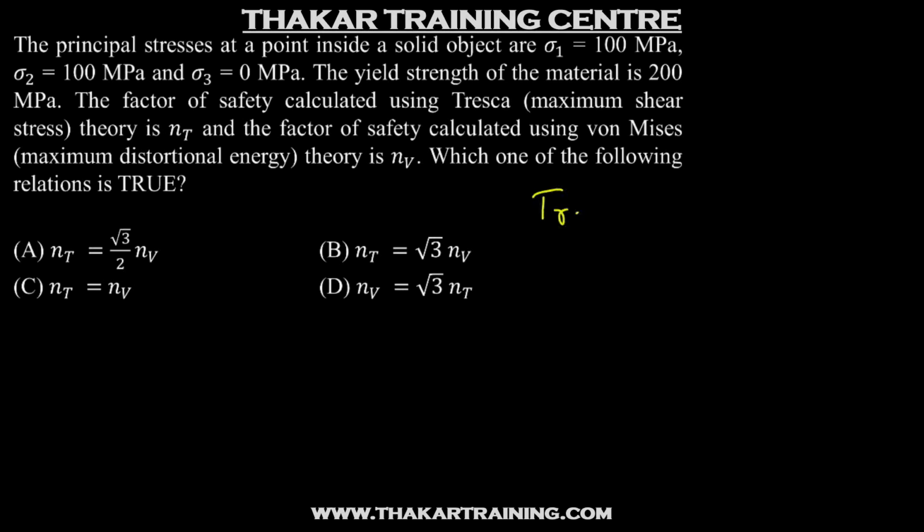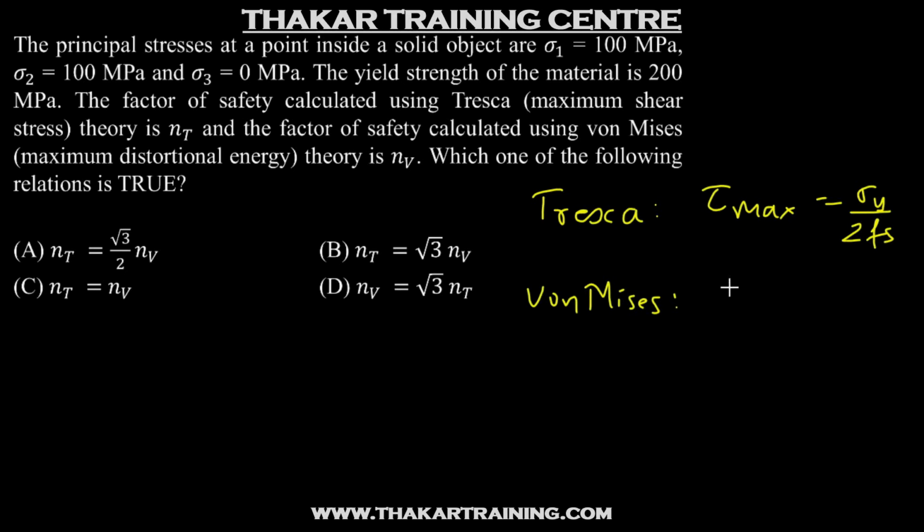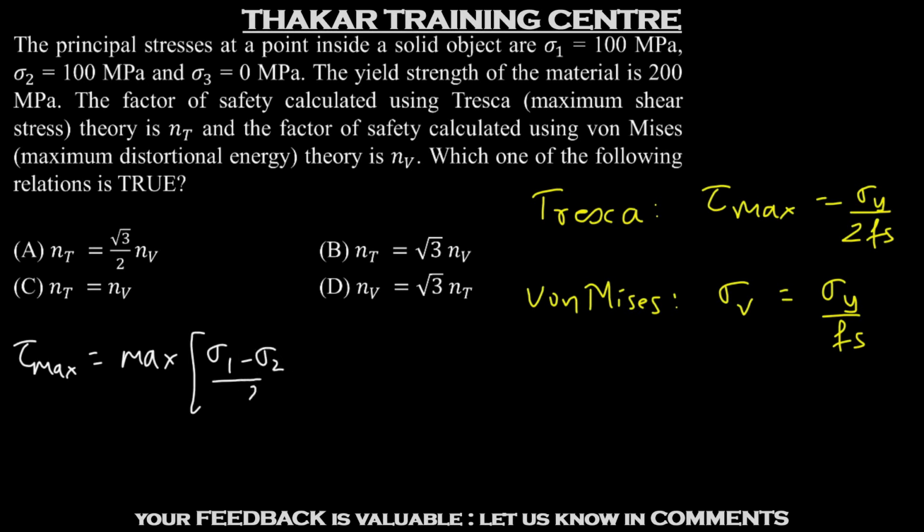Now we know for Tresca theory, the equation is tau max will be sigma y by 2 Fs, where Fs is the factor of safety, and for von Mises theory, the equation is sigma von Mises is sigma y by Fs. Fs is the factor of safety. So how do we find out tau max when sigma 1, sigma 2 and sigma 3 are known? So we have tau max is maximum of sigma 1 minus sigma 2 by 2, sigma 2 minus sigma 3 by 2, and sigma 1 minus sigma 3 by 2.